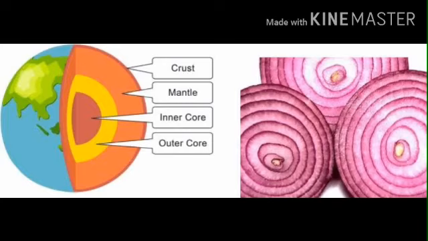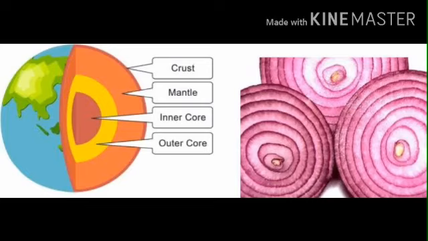Next, we'll discuss the core. It forms 83% of the total volume of the Earth. It is the innermost layer of the Earth with a radius of 3,500 kilometers. The central core has very high temperature and very high pressure. The core is divided into two: one is the outer core, and the other is the inner core.